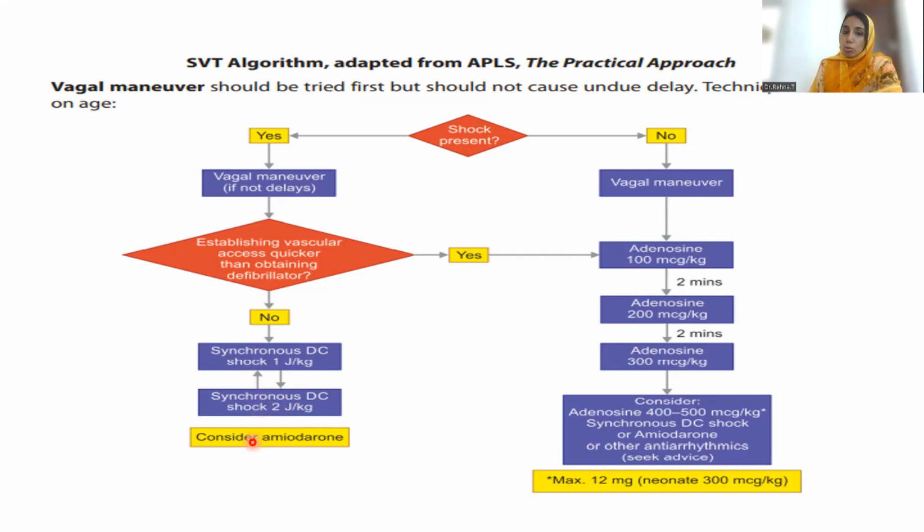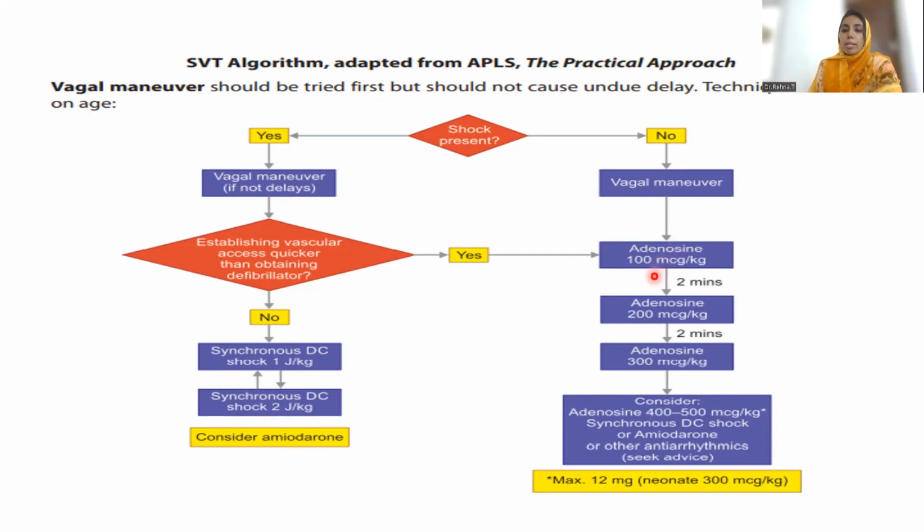In that case, even at 2 joules per kg, if there is no response, consider amiodarone. I hope you are clear here. Whereas if the patient comes to you and there is no shock, go for vagal maneuver, then go for our drug, adenosine.